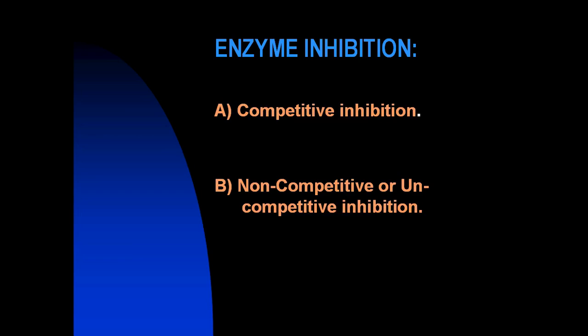Uncompetitive inhibitors. In the case of uncompetitive inhibitors, the inhibitor binds only with the enzyme substrate complex to form an enzyme substrate inhibitor complex. Here the inhibitor binds at a site other than the active site, thus lowering both the enzyme catalytic activity and the binding affinity of the enzyme for the substrate.